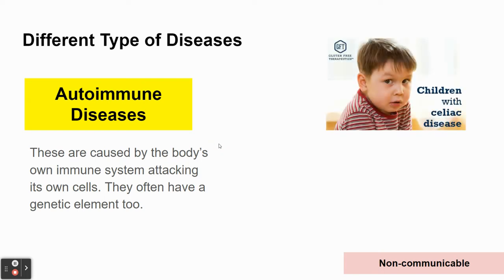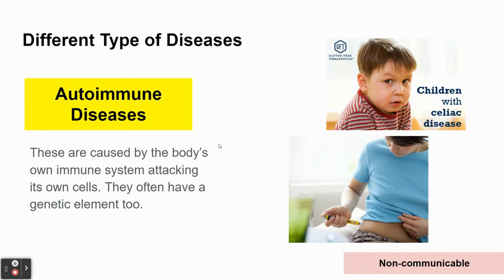So, an example might be celiac disease or type 1 diabetes. And in both of these diseases, they're caused by the immune system turning against the cells and the organs of the body. And quite often, if a parent has type 1 diabetes or celiac disease, the child is more likely to have it as well. So there is a bit of a genetic element included in those as well.